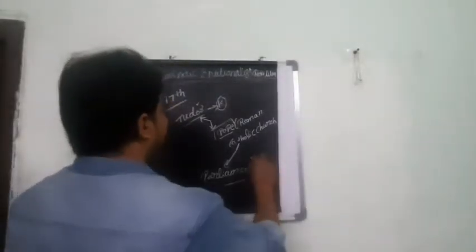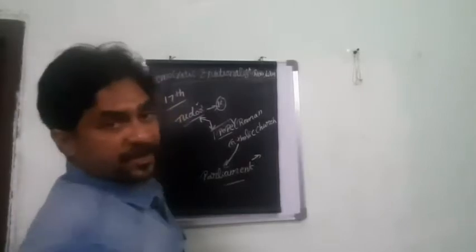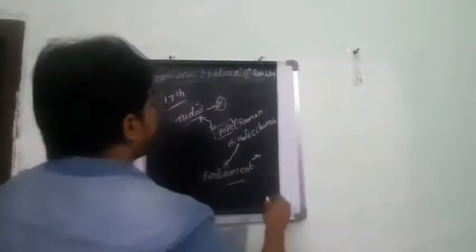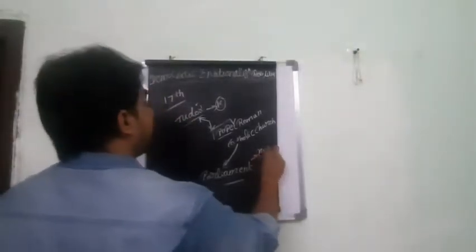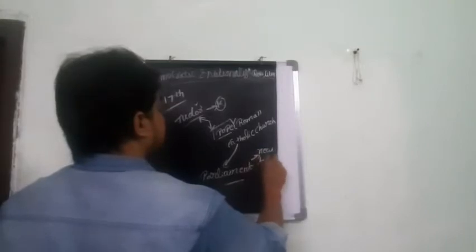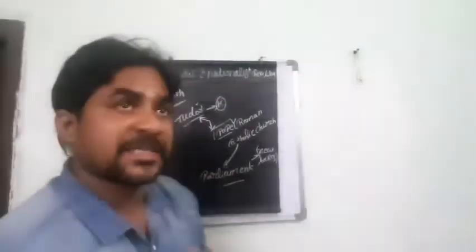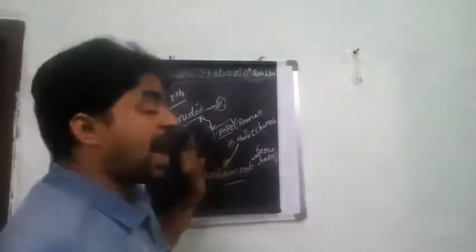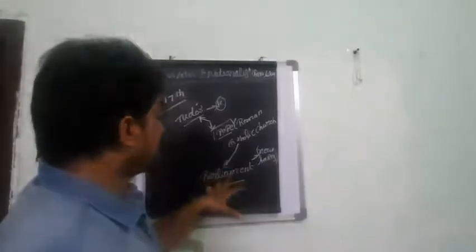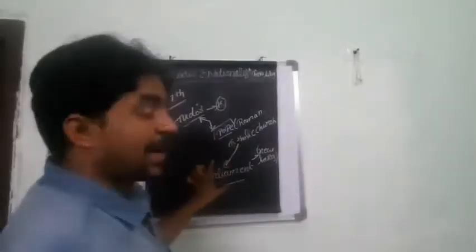What does the parliament do in a country? If the king wants to make new taxes or increase the tax, he has to take the support of the parliament.